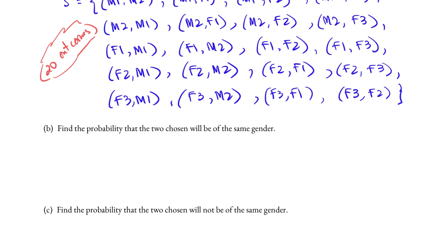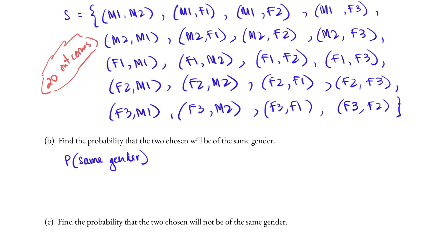We will denote this as P, open the parentheses. The event is that the two chosen will be of the same gender. So we will abbreviate this as the probability of same gender. This is the case when both males are chosen or both females are chosen.